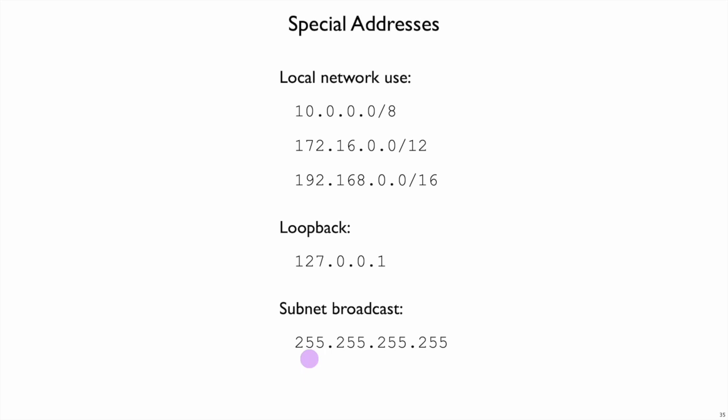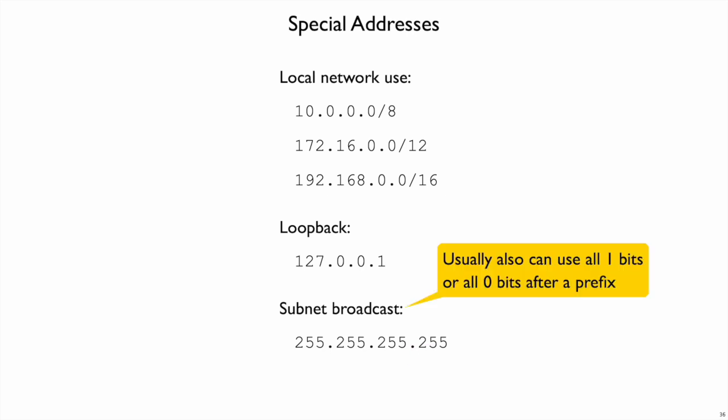place. That is, the 255 here in a component means broadcast to that part of the subnet. In fact, usually anything that's all 1 bits or all 0 bits after a prefix corresponds to a subnet, although there's some flexibility for networks on that point. But what this means is you will generally not have a machine whose last number is .255 or .0.